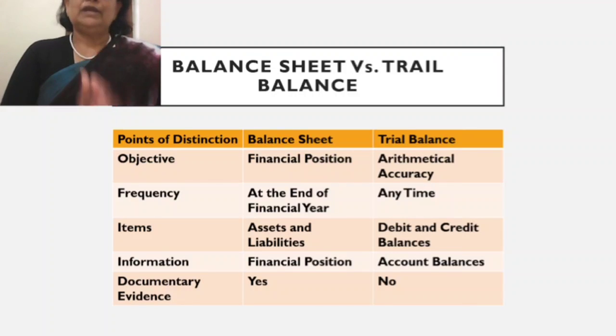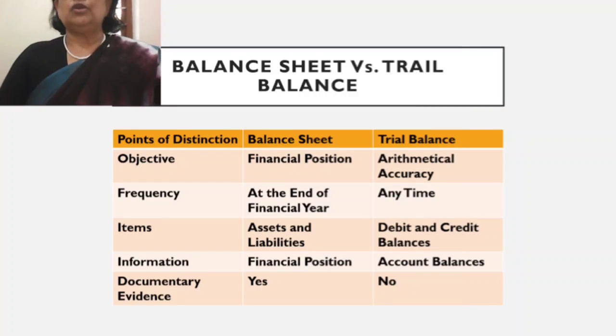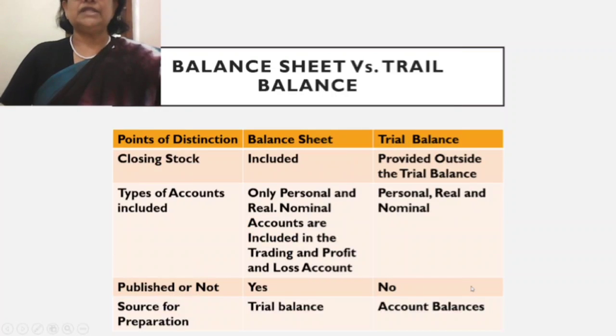Now, whether these documents are accepted as evidence in court. The balance sheet is accepted as evidence in court, but the trial balance is not included as evidence in court. Next, you have to remember closing stock. The balance sheet includes closing stock, whereas in the trial balance, closing stock is provided outside the trial balance.